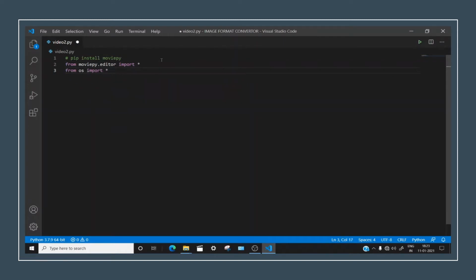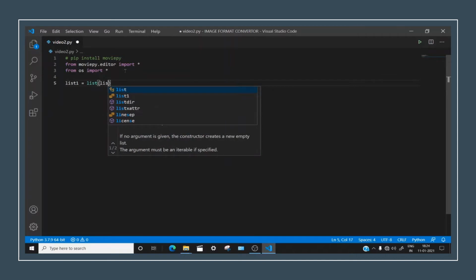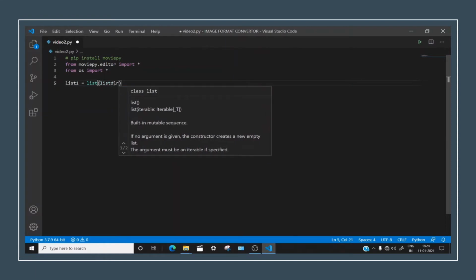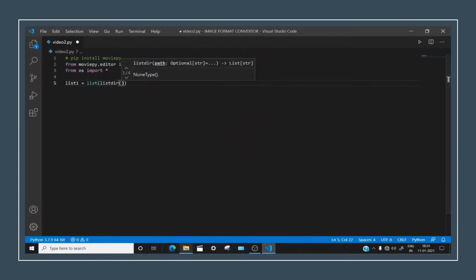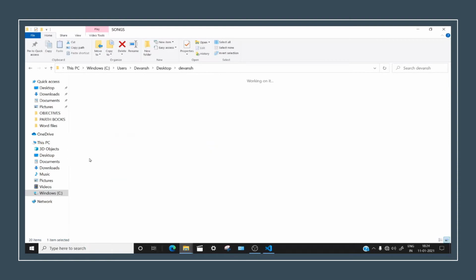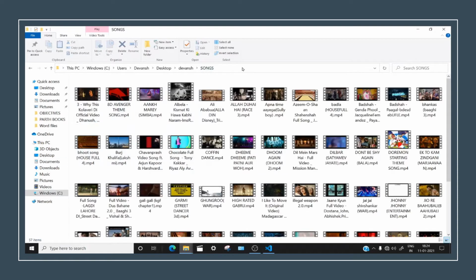Now we have taken these, and let's see if we need something more, then we will add more. Now let's make a list, list1 equals list dir. And now what you need to do is take whichever folder you want.